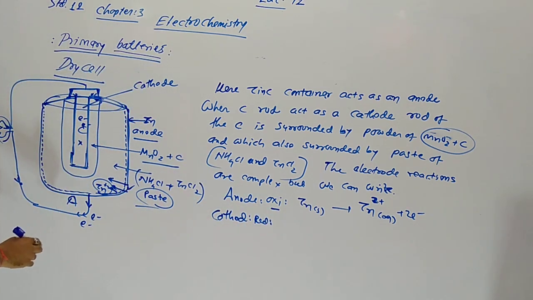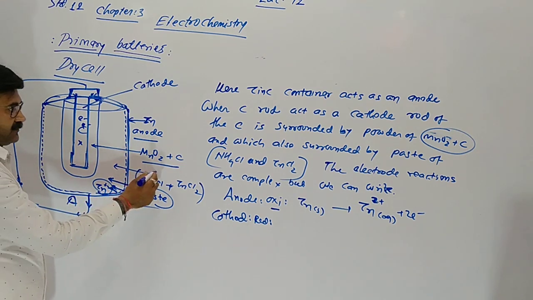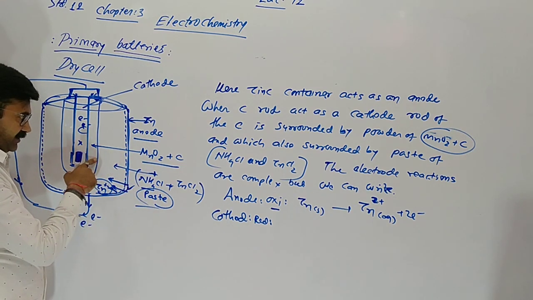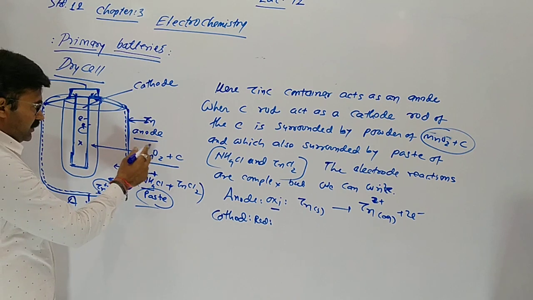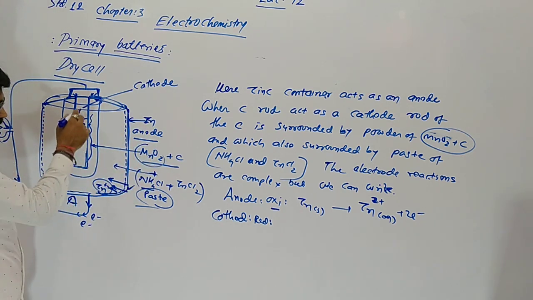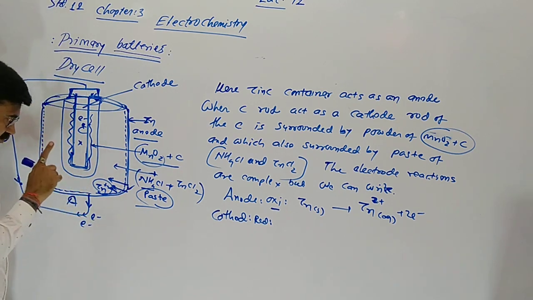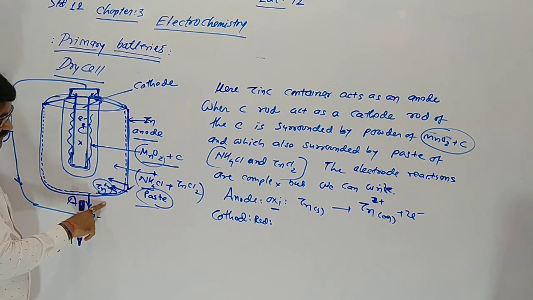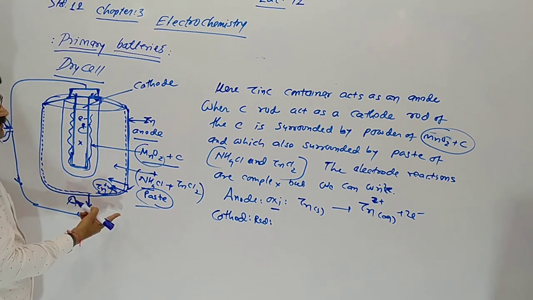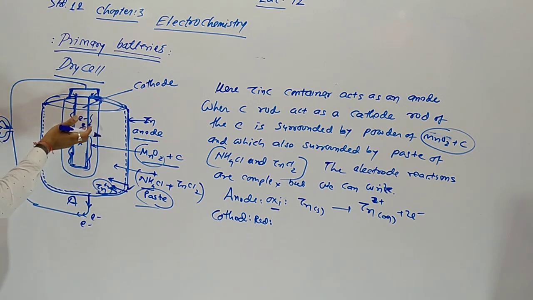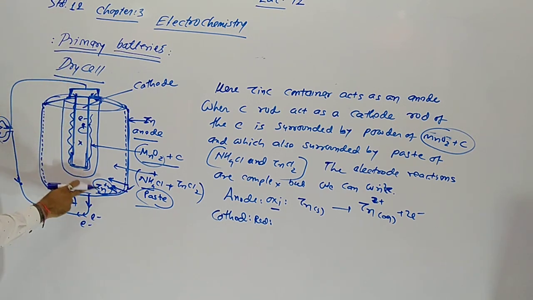Now, the rod of carbon is actually inert, but on its surface reduction occurs. Carbon is not taking part in the reaction, but the ammonium ion from the paste and the powder of MnO2 are in contact with the rod of carbon. Now store in your mind, carbon is not connected with zinc, otherwise a short circuit occurs. Yes, the carbon rod is upward, not connected with the zinc. So electrons move from anode to cathode.